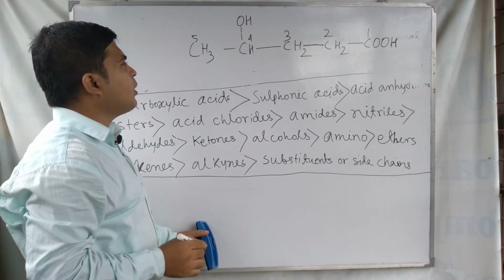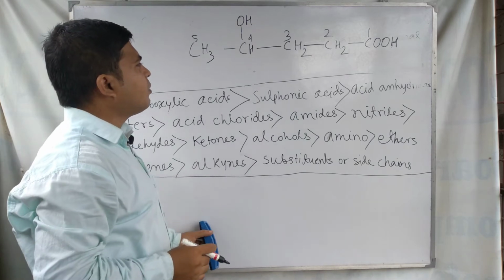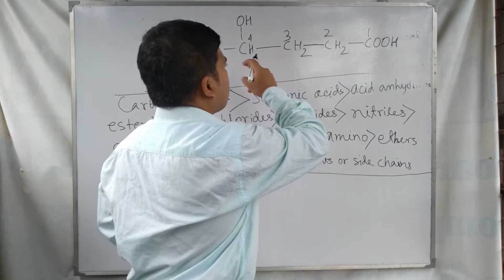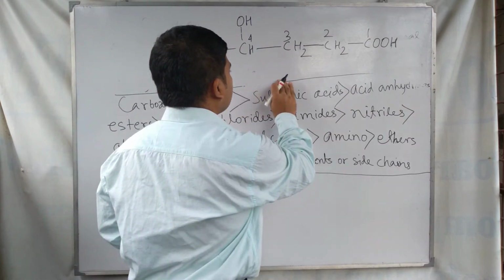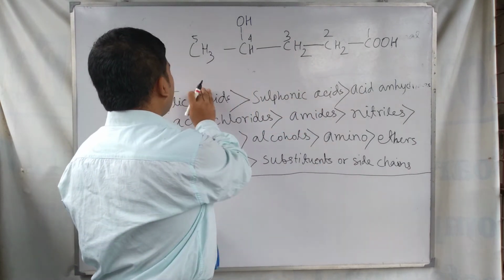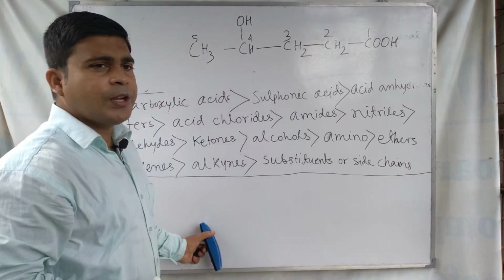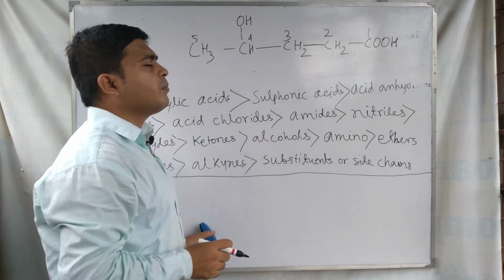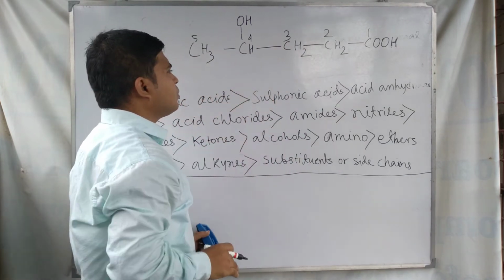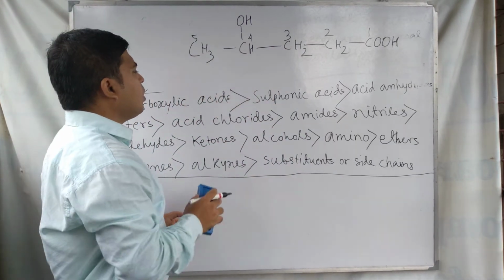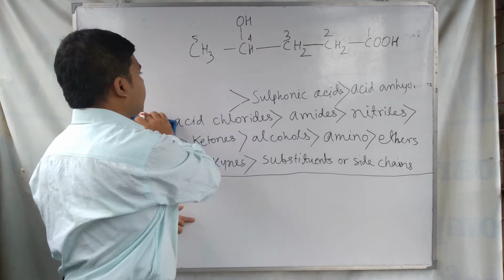This way you can number this straight chain 1, 2, 3, 4, 5, and now you can see the total number of carbons present in the chain is 5, which means the root word is pent, and the 4 position is hydroxy.